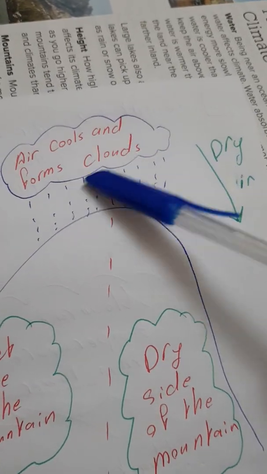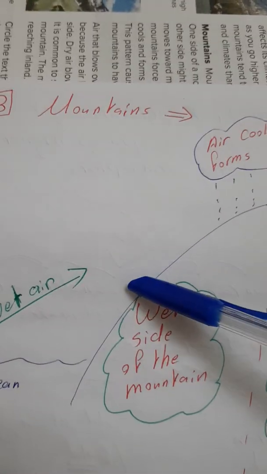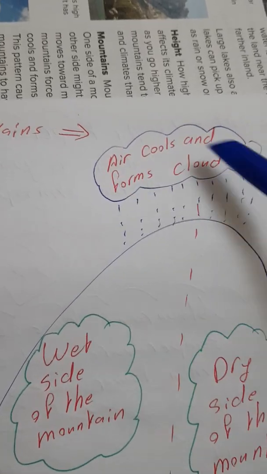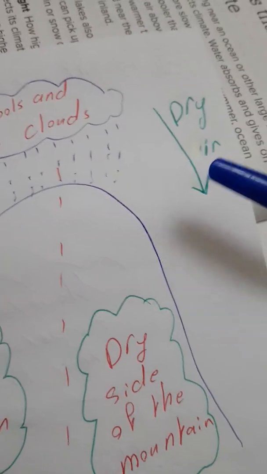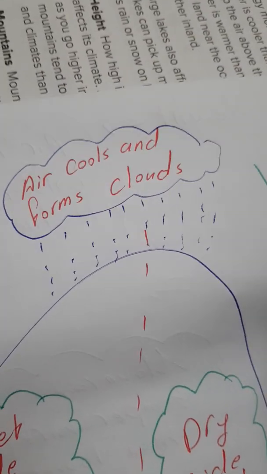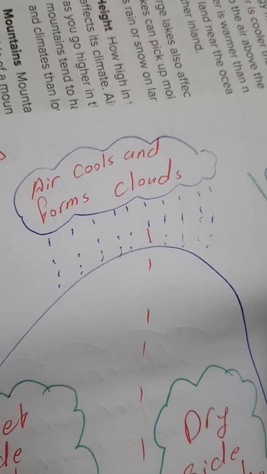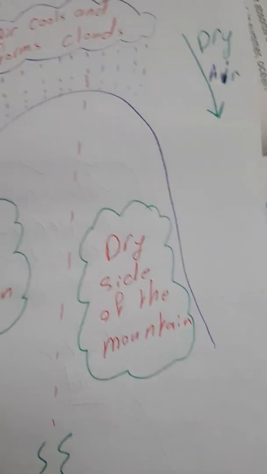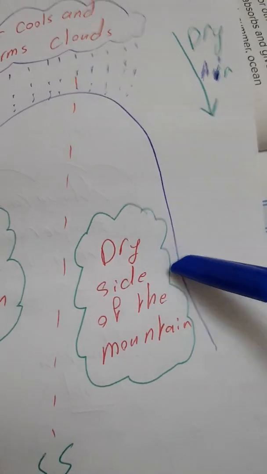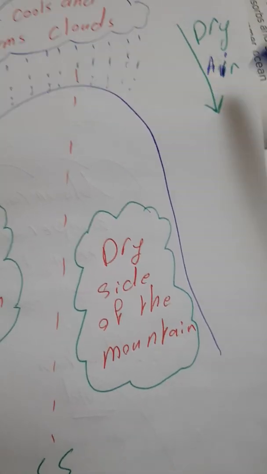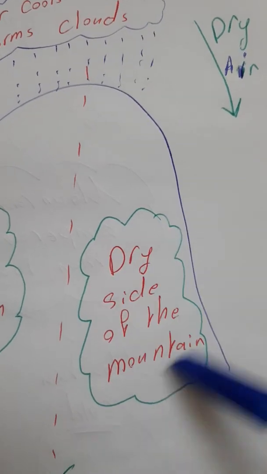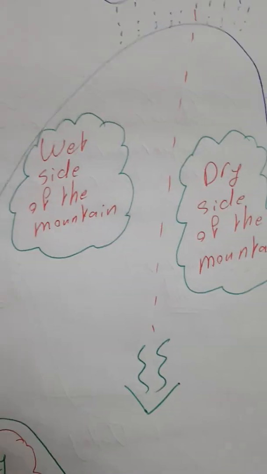Now, after the water inside the air becomes rain and falls down, the air becomes dry. Because the air becomes dry, this side of the mountain is dry, because the air that is coming from the top of the mountain is dry. So this side will become dry. What will happen after this?